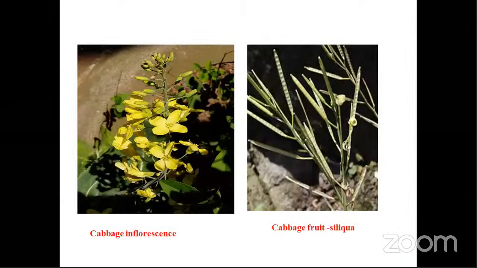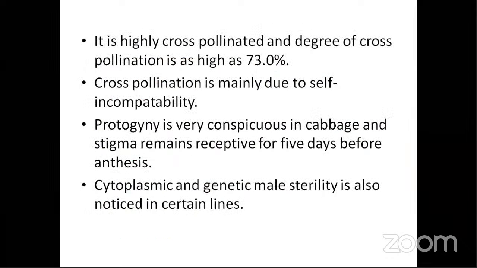Next, we have the cabbage inflorescence and the cabbage fruit, the siliqua. Here we see that it is a highly cross-pollinated crop. Why? Because of its protogynous nature: the females mature early, before the male ones.